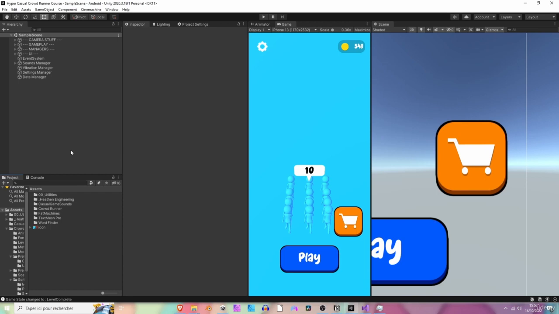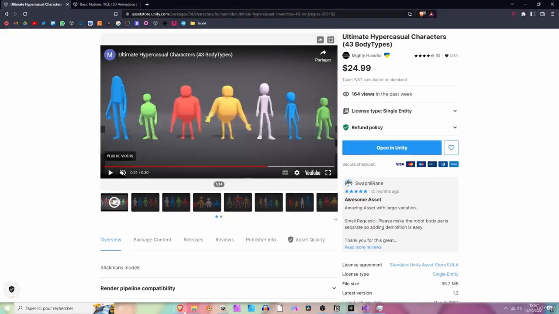Welcome back, guys. In this lesson, we are going to add some other characters that we are going to grab from the asset store, and we are also going to grab some animations. So we will see a new way of adding animations to our models. Perfect. So here are the models we are going to use.